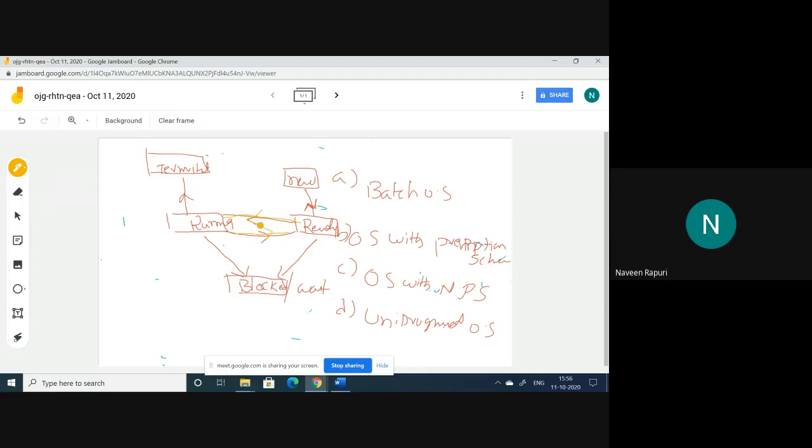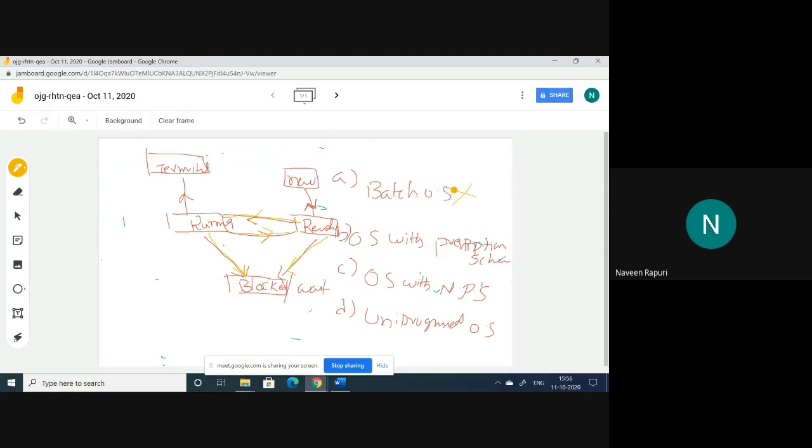So preemption is present in this state diagram. And one more thing, when a process is running and IO comes, it moves to IO. And suppose primary memory is not sufficient, at that time it moves to the blocked or suspended state. So here interaction is available, so we can say that it is not a batch operating system.